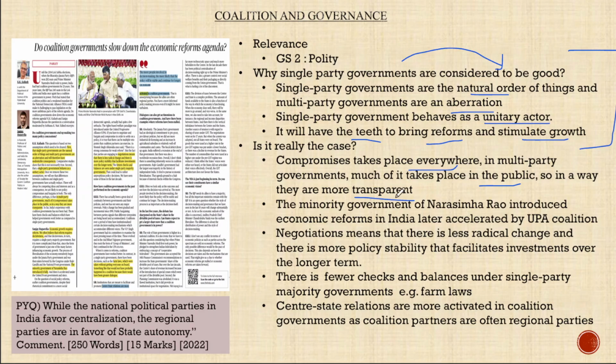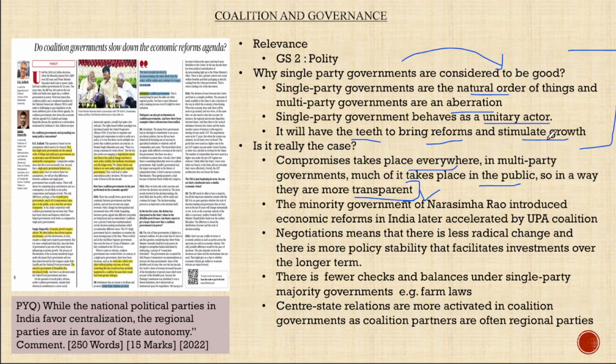But when it is a coalition government, these compromises become transparent. It becomes a part of media discussions, a part of public domain discussions. So the authors say that this transparency is actually beneficial for a democratic society.